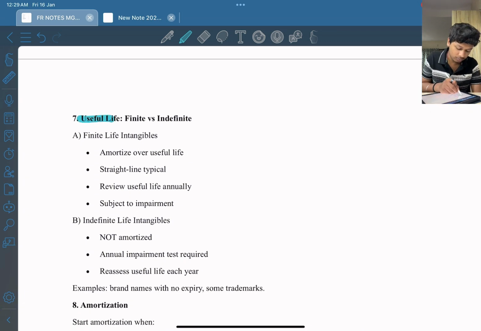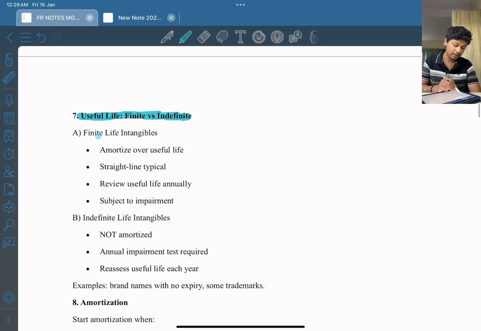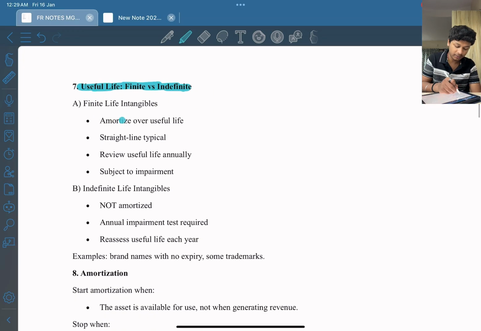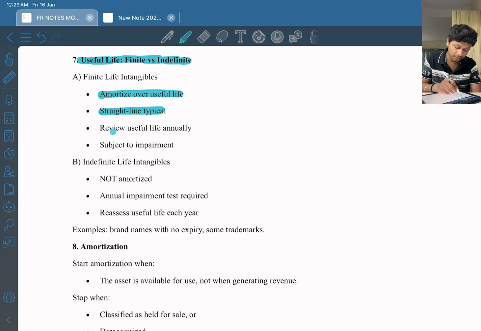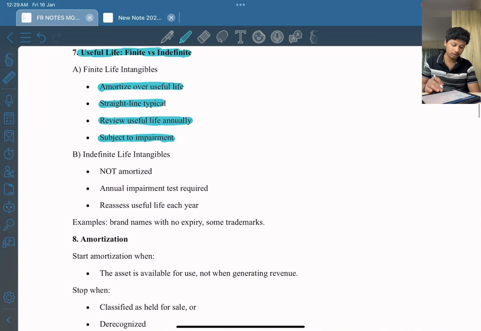What is the difference between finite and indefinite useful life? When the asset is a finite life intangible, what happens? We amortize over the useful life, usually on a straight line basis. Third point, review useful life annually, subject to impairment. This thing we have to remember.